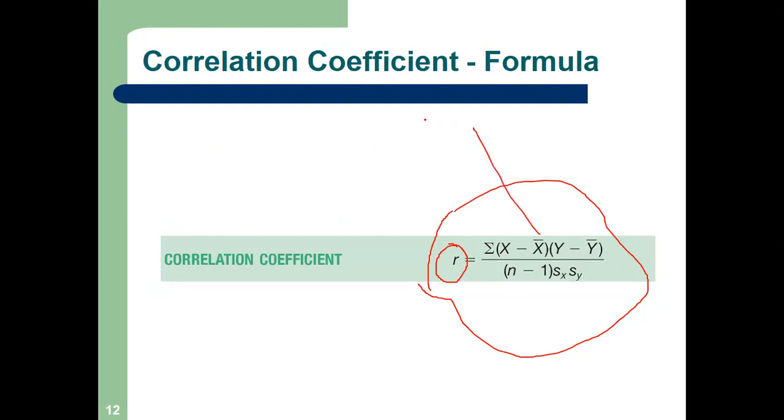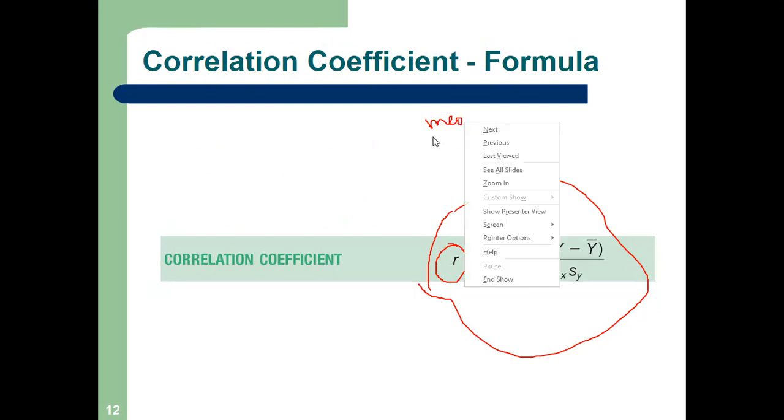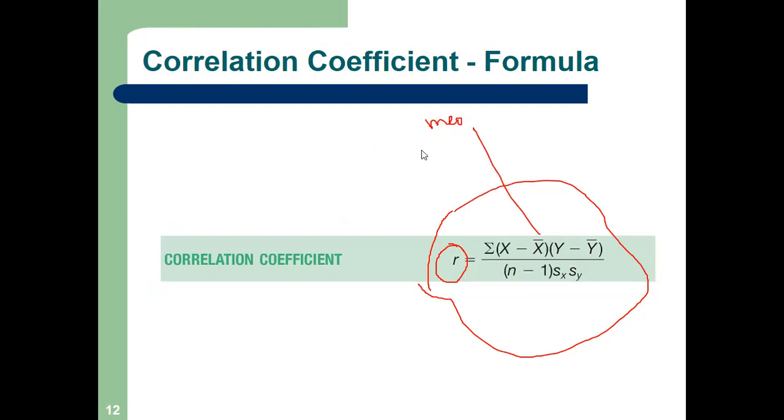Mean of independent variable. Please write it, mean of IDV. What is y bar? Mean of DV.